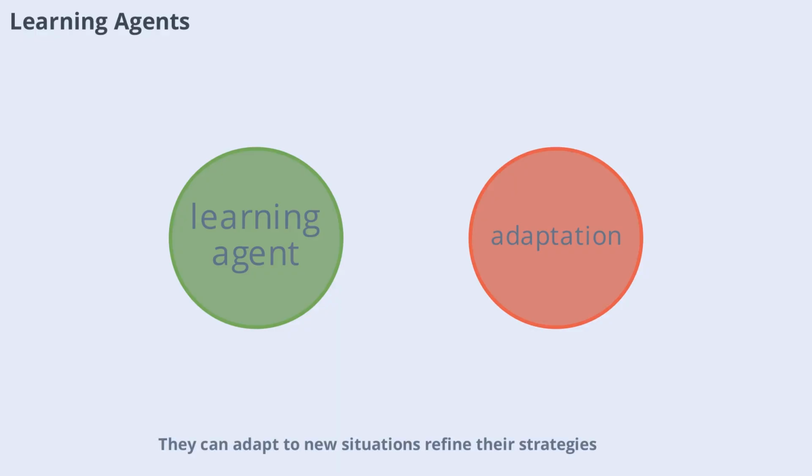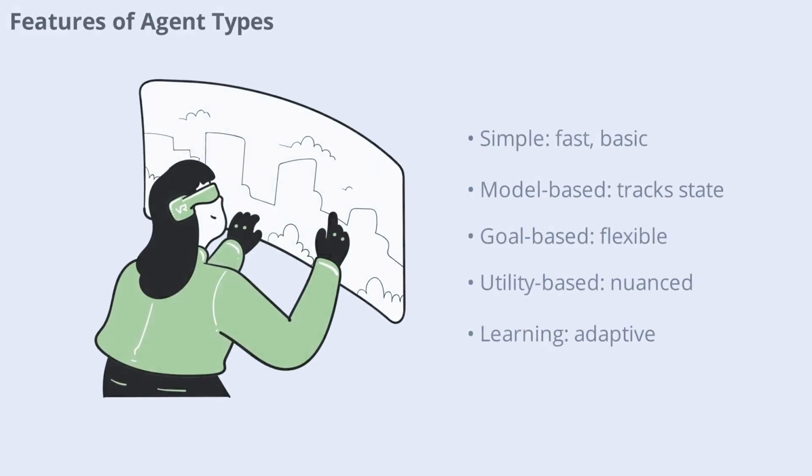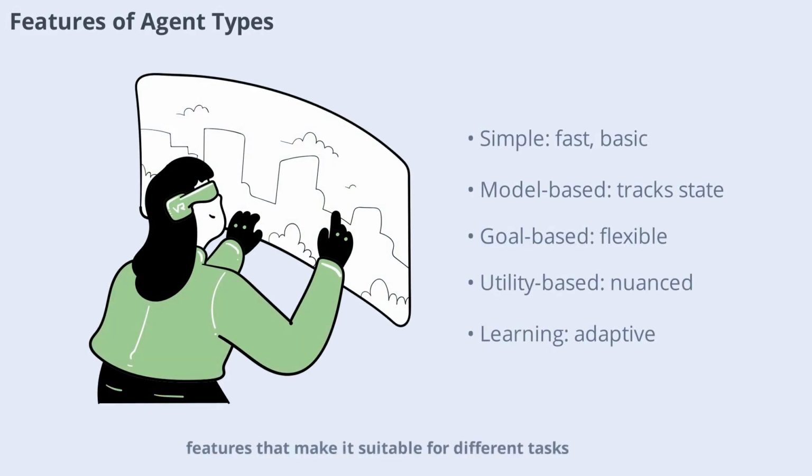They can adapt to new situations, refine their strategies, and become more effective as they gather more data. This adaptability is what sets learning agents apart, making them ideal for dynamic and unpredictable environments. Each type of intelligent agent has unique features that make it suitable for different tasks.